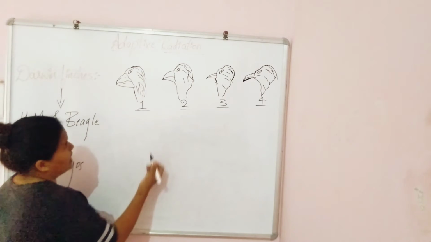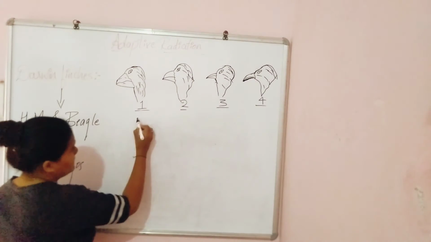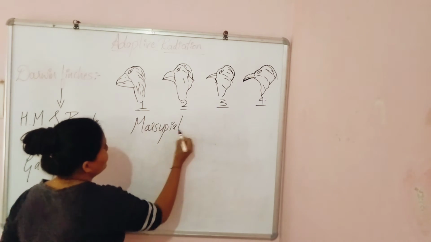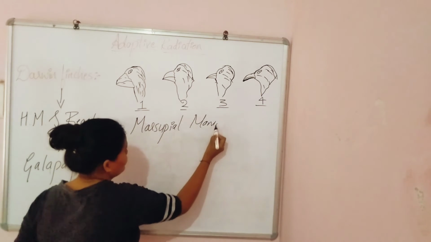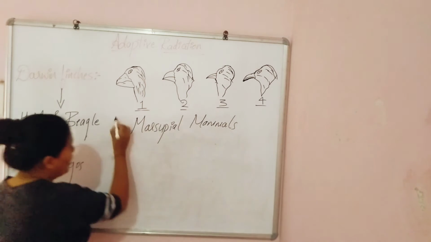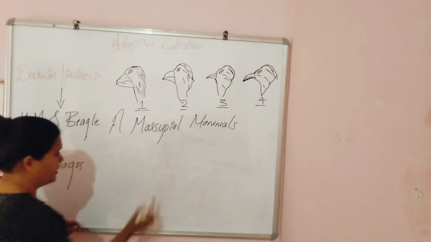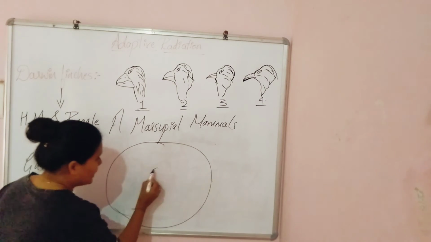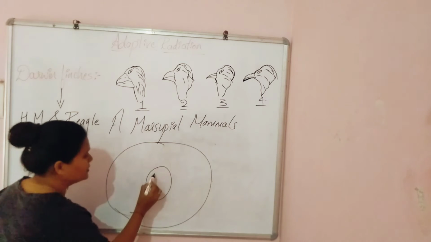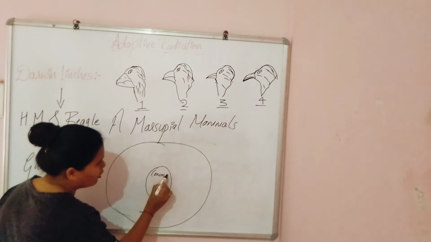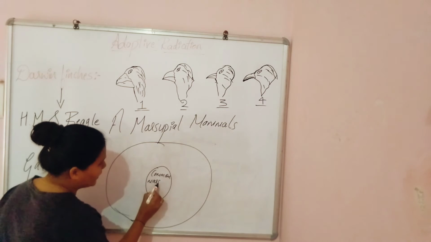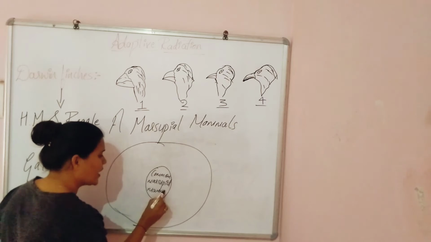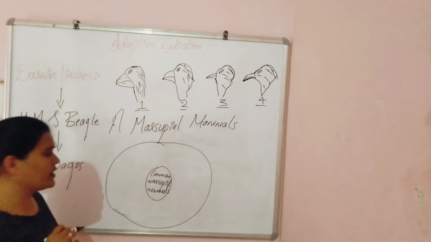So the next example for this adaptive radiation is marsupial mammals. That too Australian. So in Australia, on an island of Australia, there lived many common marsupial mammals, which were pouch bearing mammals.